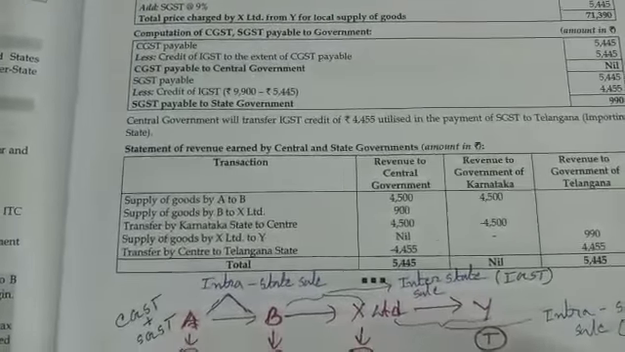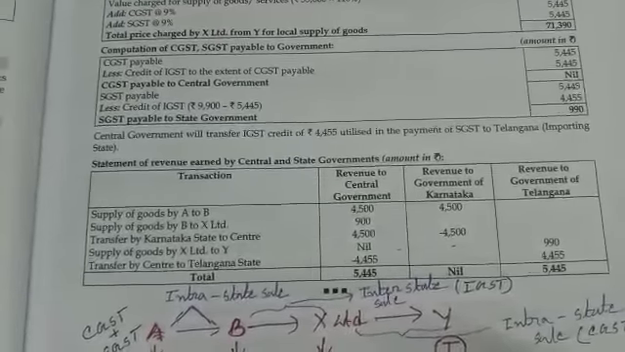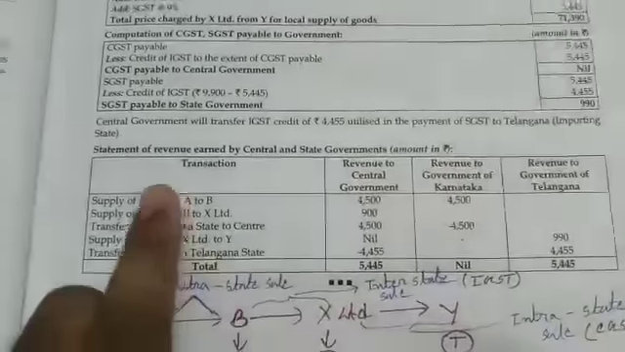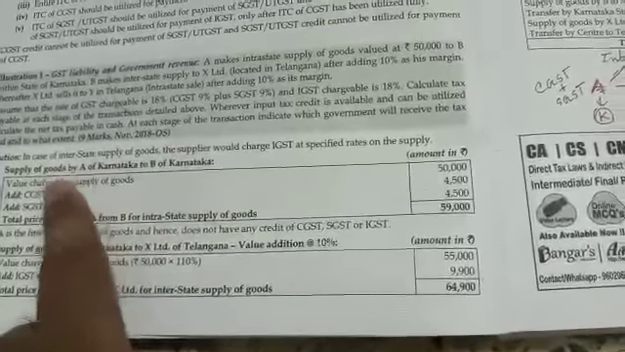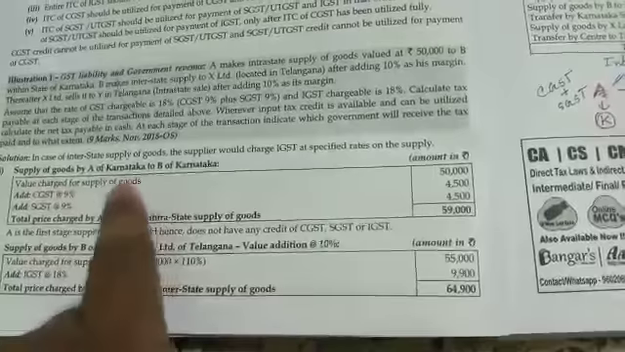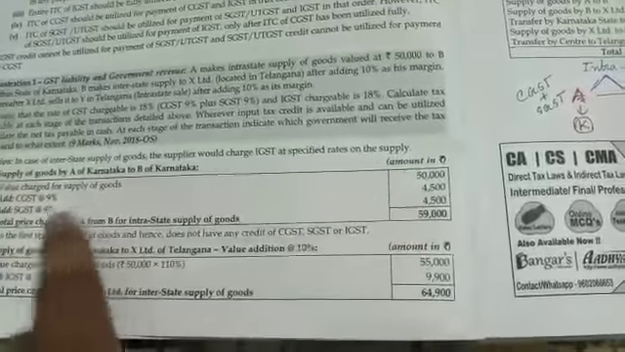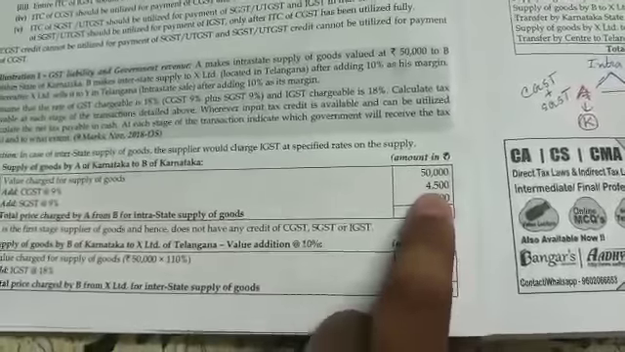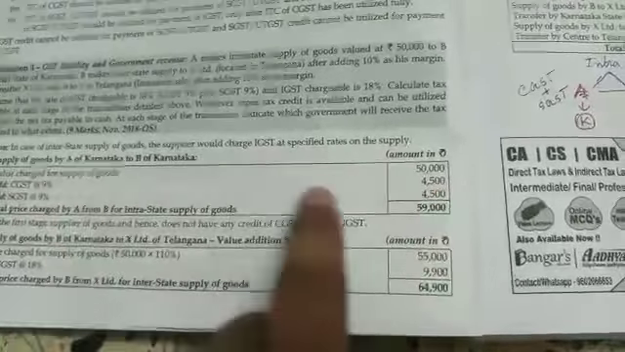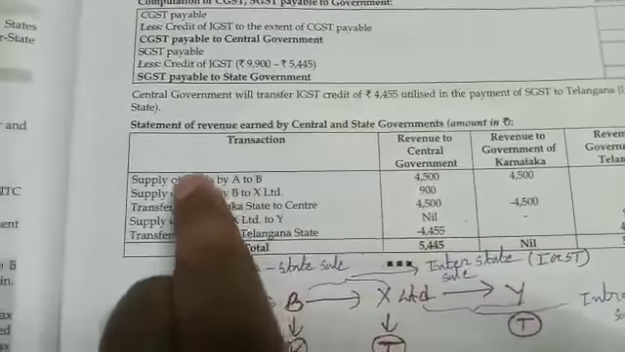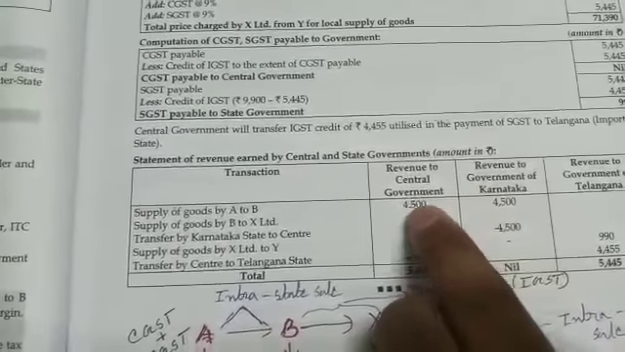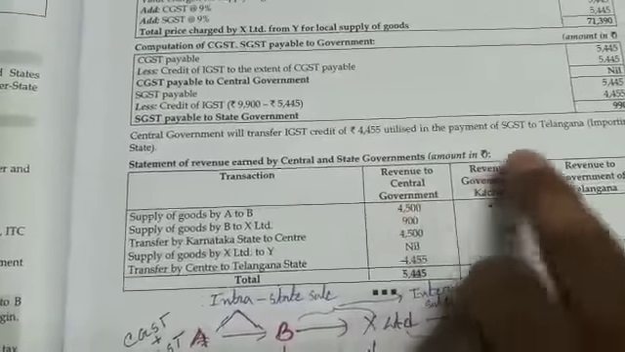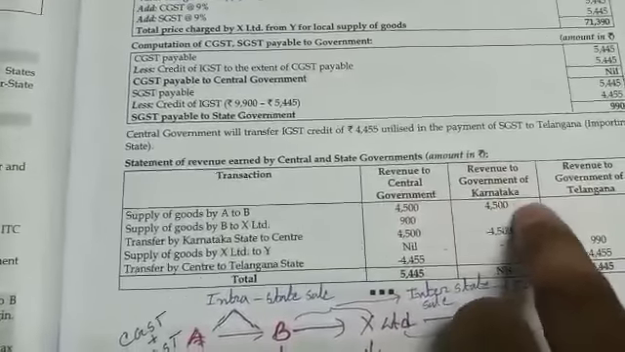Now, here the total revenue that is to be collected by the central and state government can be analyzed as follows. Supply of goods by A to B. First supply was made by A to B, and at that time it was an intrastate sale. So here the output tax will generate in the form of CGST of rupees 4,500 and SGST of rupees 4,500. This CGST was collected by the central government and SGST was collected by the Karnataka government. So here for supply of goods by A to B, revenue of central government was rupees 4,500 in the form of CGST, and revenue of the Karnataka state government was rupees 4,500 in the form of SGST.